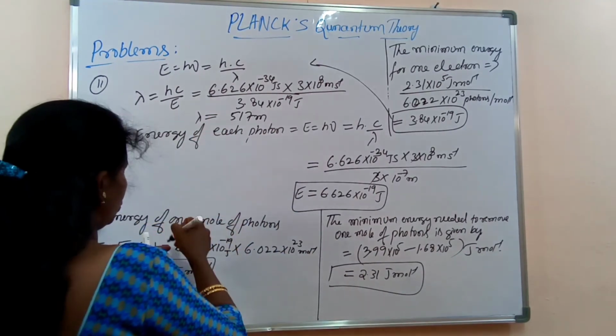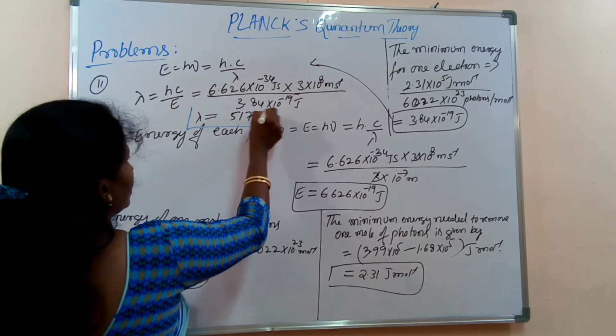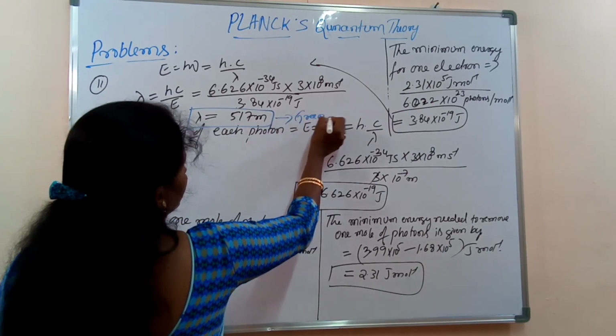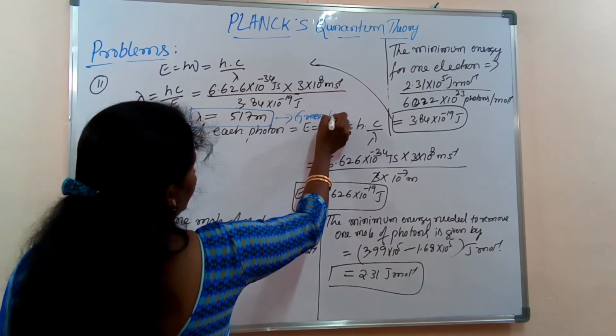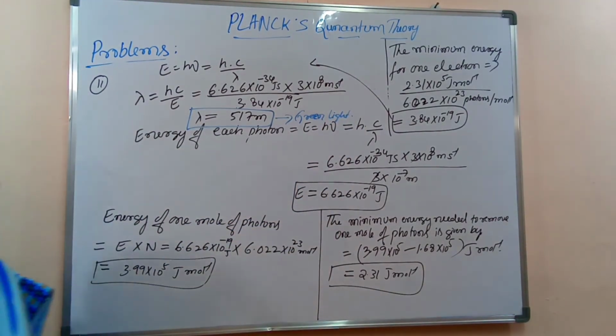Then this lambda is equal to 517 nanometer. This corresponds to green light.